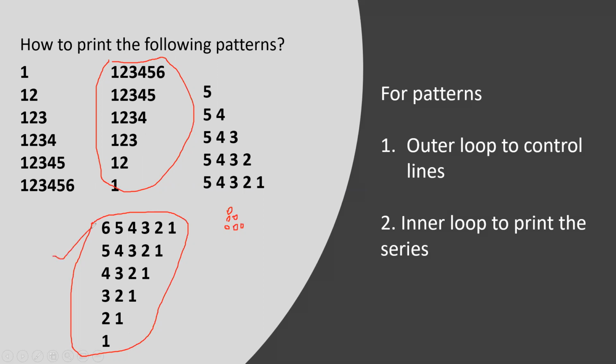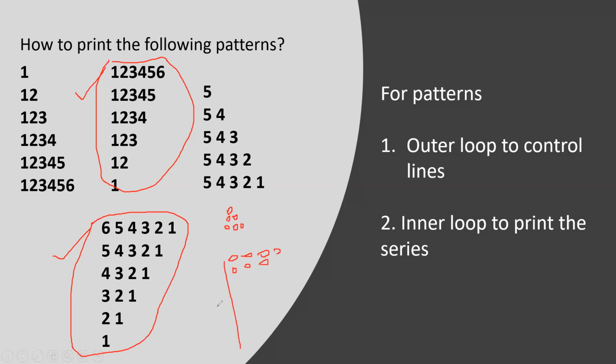Either this one you can use to print a star like that, and you can print a star like that. Sorry, it will be in a reverse pattern. It will be star, star, star, star, 6 stars in the first line. After that, star, star, star, kind of that. In the decreasing order, a 6-line series.